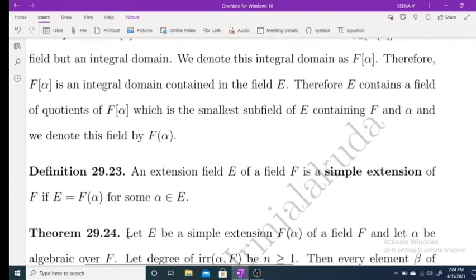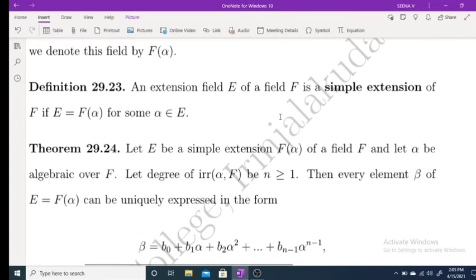Clear? Now if E is an extension field of a field F, then E is called a simple extension of F if E is equal to F(alpha) for some alpha belonging to E. If there exists some alpha belonging to E which satisfies the condition E equals F(alpha), then we call E a simple extension. We will discuss examples for this later.